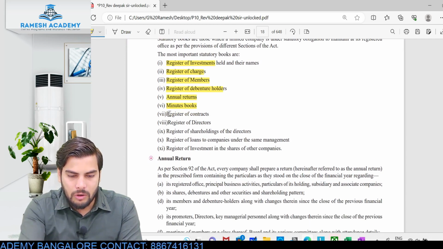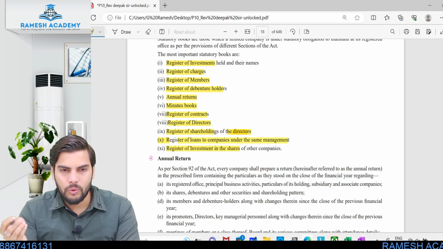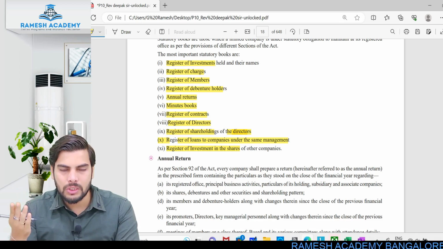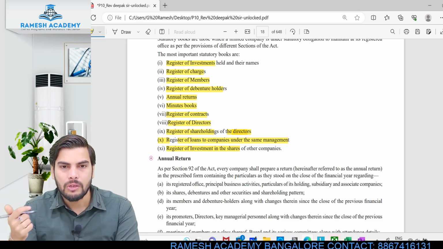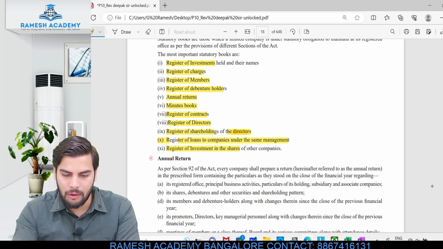Register of contracts, register of directors, register of shareholdings of the directors, register of loans and loans to the companies and to the management, register of investment. If you remember a few registers, more than sufficient. Easy to remember. Look at this. The register of investment, the register of charges, the register of members, the register of debenture holders, the register of any loan which has been provided or received, register of contracts, register of the directors, who and all are the directors of the company.